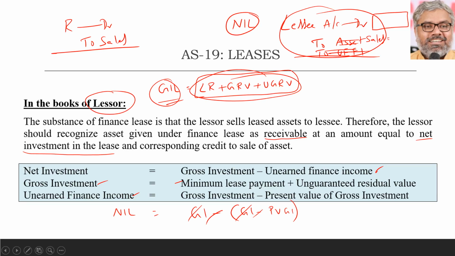The lessor recognizes a receivable as well as a sale. Of course, there are many conditions in which the sale cannot be recognized as it is. We don't need to go through each of those conditions. At a general, broader level, computation-wise, if we can compute the net investment in lease, that is the main point that we should identify and account for in the books of lessor.